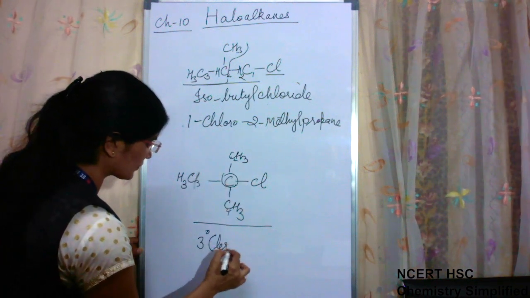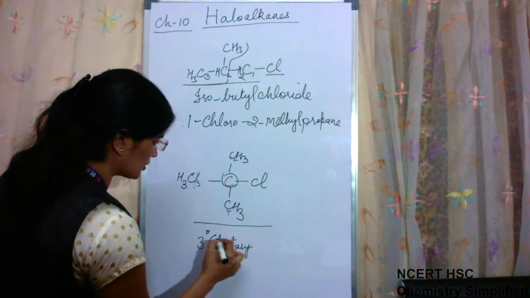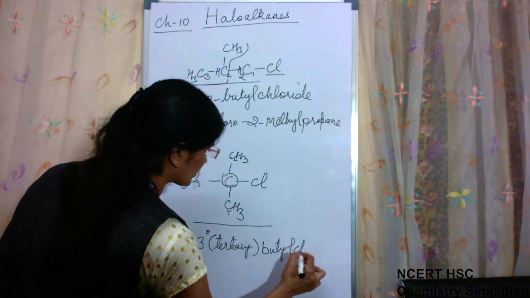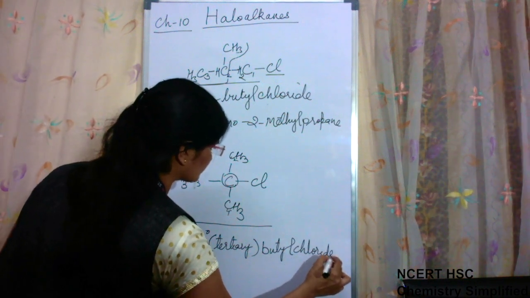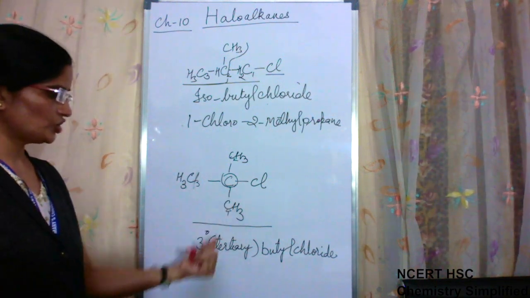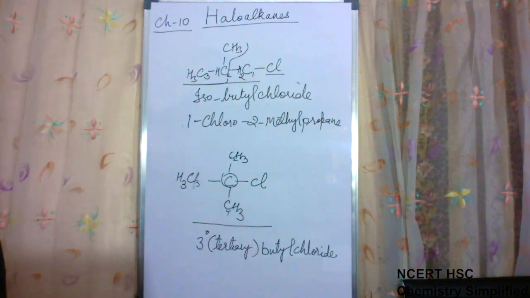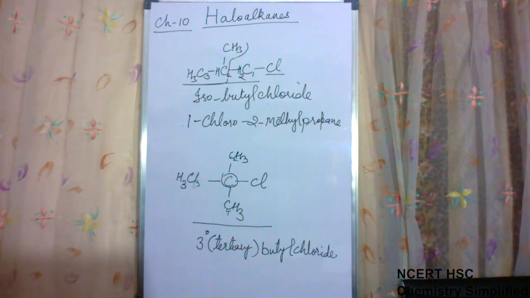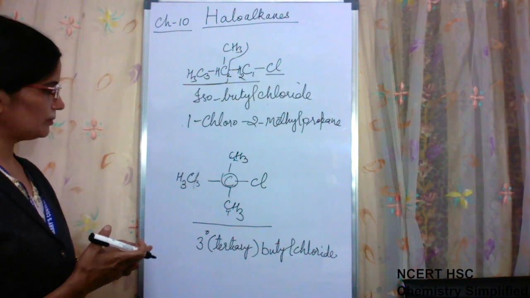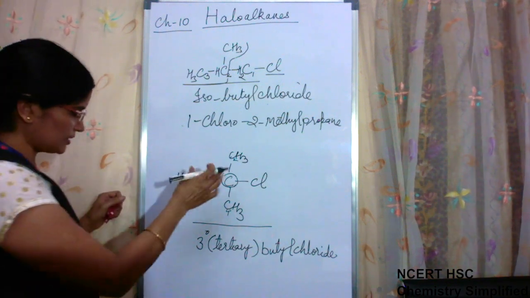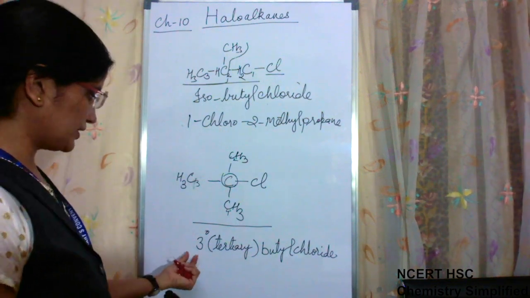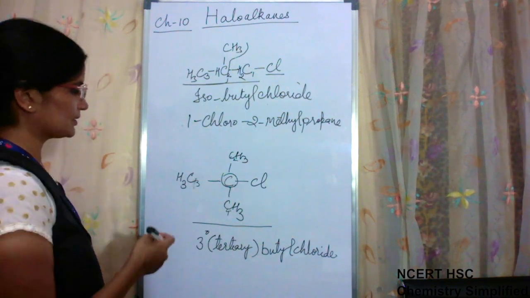It is known as tertiary. So this is tertiary butyl chloride. Because the carbon atom is tertiary, hence it is tertiary butyl chloride. Okay. So gradually you will learn to remember them. First you note them down and then try to understand why we have named them like this in common nomenclature. 3-degree, hence tertiary butyl chloride.